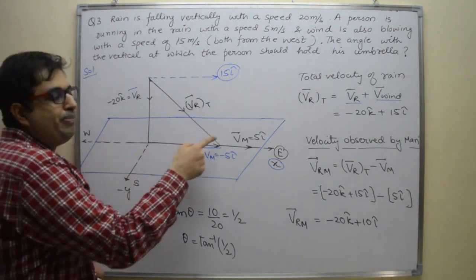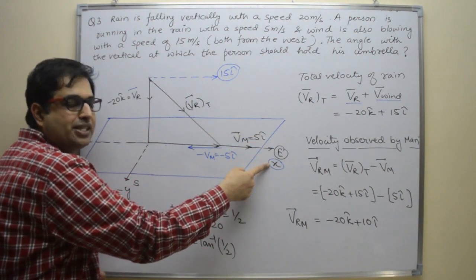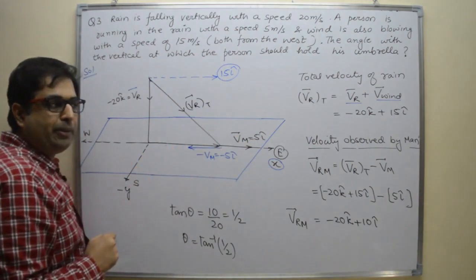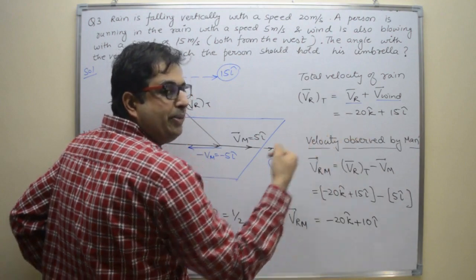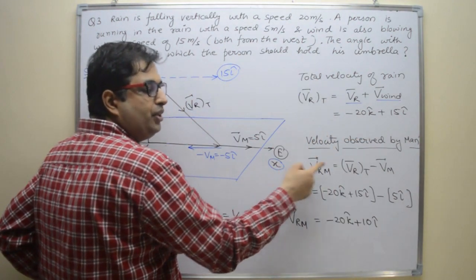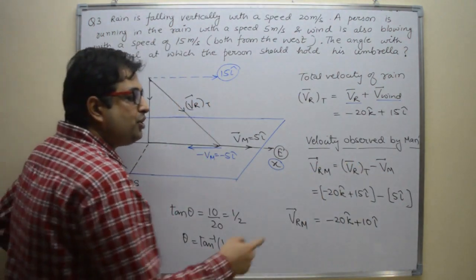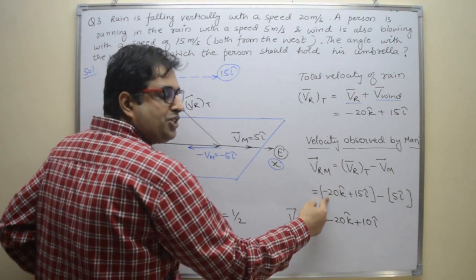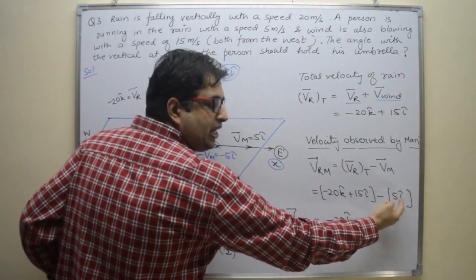And velocity of man is 5 meter per second, again towards east. So it is 5 i cap. What we have to find out? Velocity observed by man, velocity of rain observed by man. So it is VRM. So total velocity of rain minus velocity of man. So it is minus 20 k cap plus 15 i cap, and velocity of man is 5 i cap. Subtract it.